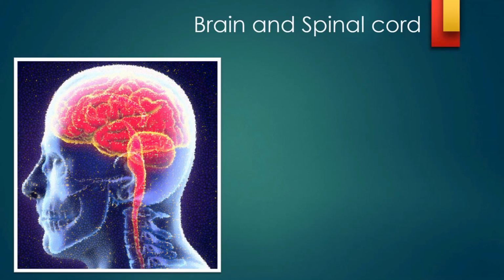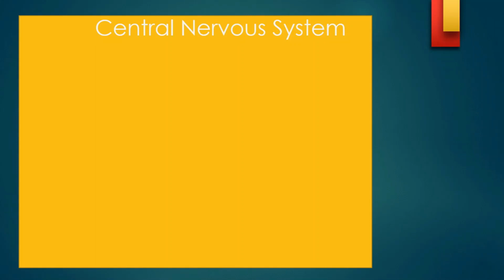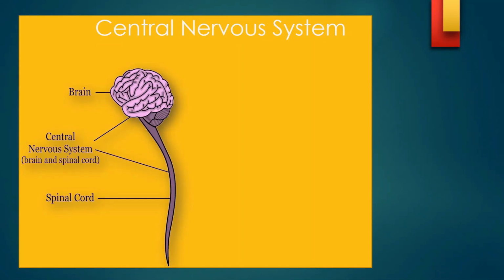So if you look at the brain and spinal cord, this is how it looks. This is the whole brain, and then this is the cerebellum, and then the spinal cord moves down along the spine. This is the spine that moves along that. So, brain and spinal cord. How do the brain and spinal cord form the central nervous system? So this is the brain, and this is the whole spinal cord. So cerebrum, cerebellum, and the whole thing is spinal cord.